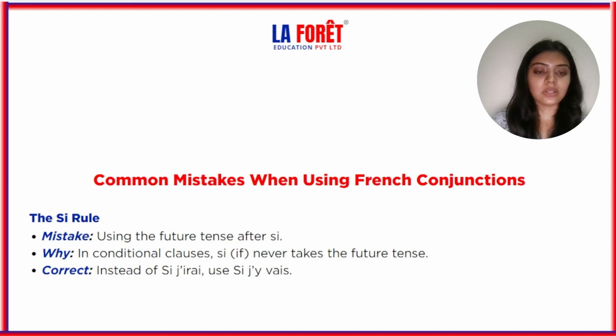Next is the si rule. The mistake here is using the future tense after si. In conditional clauses, si never takes the future tense. So we never use si with the future tense in conditional clauses. The correct answer will be the present one, not the future one. We will be using the present tense for si.